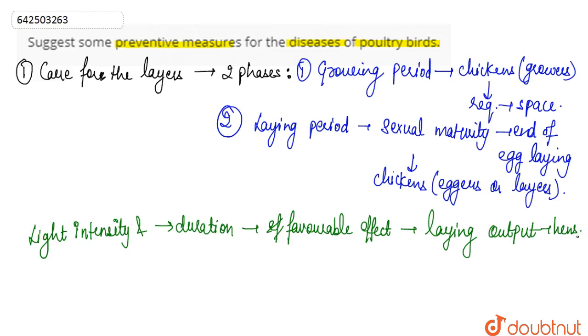So that somewhat depends on the light intensity and the duration.